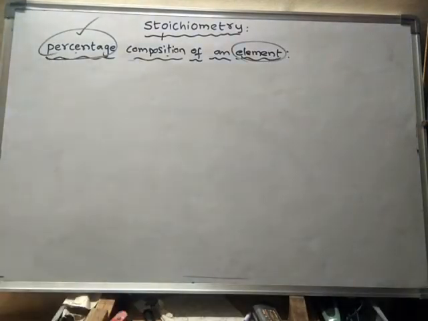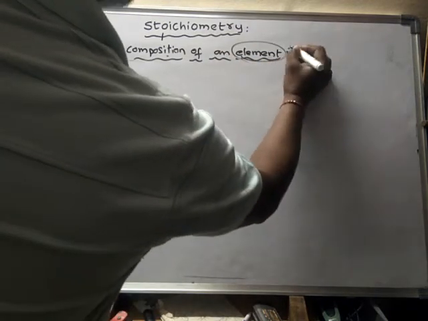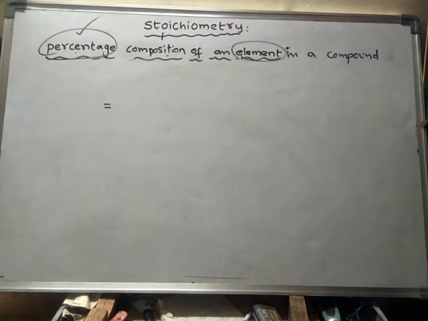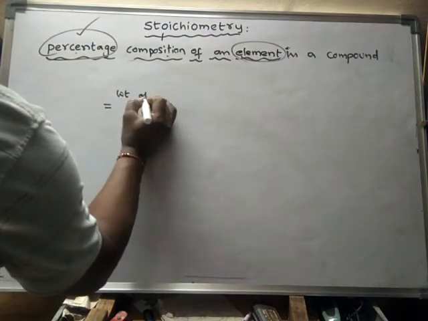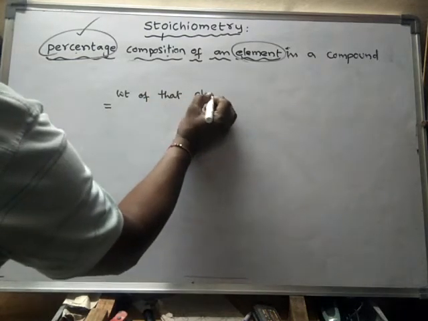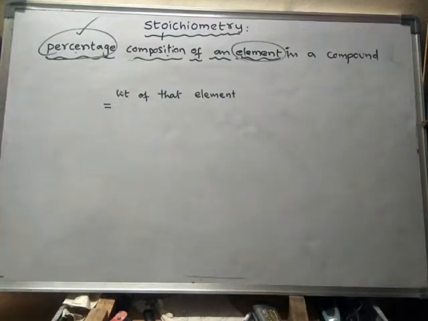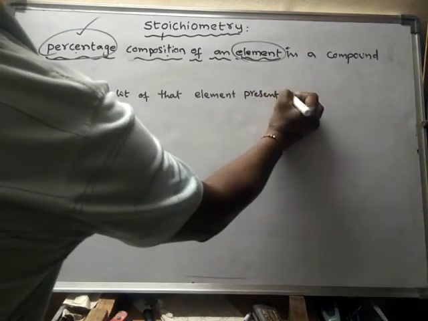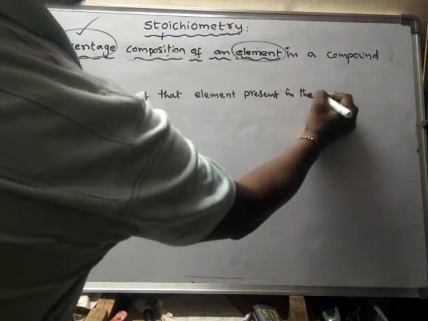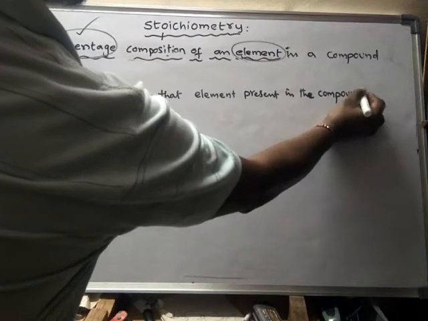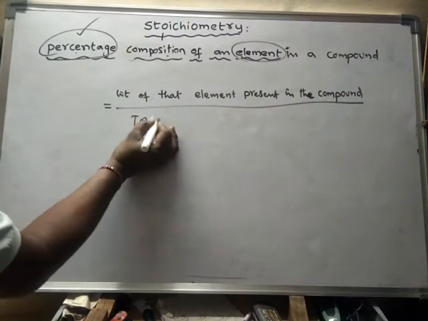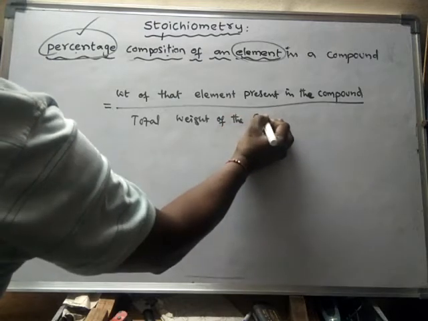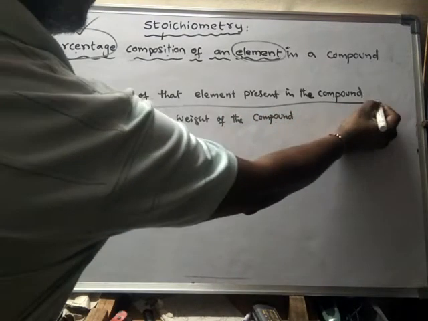See, percentage composition of an element in a compound is equal to the weight of that element present in the compound by total weight of the compound into 100.